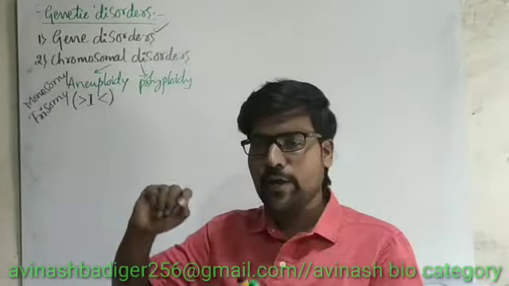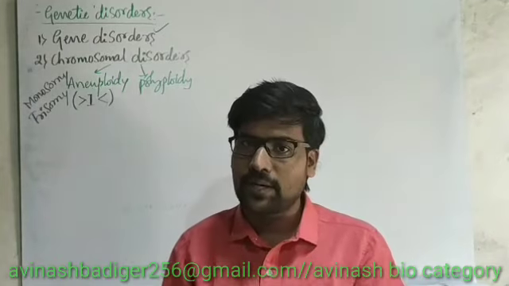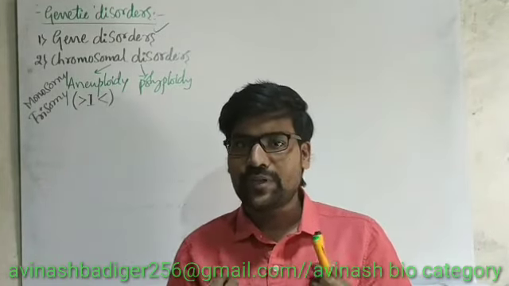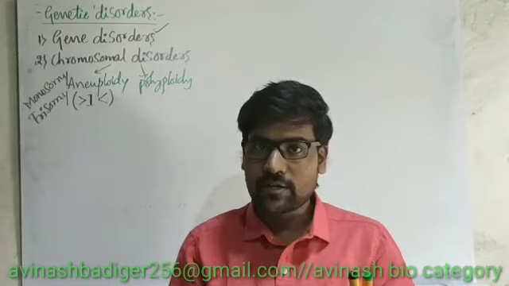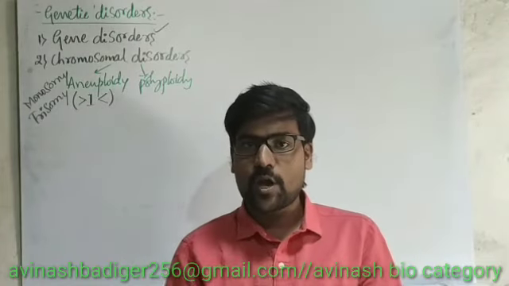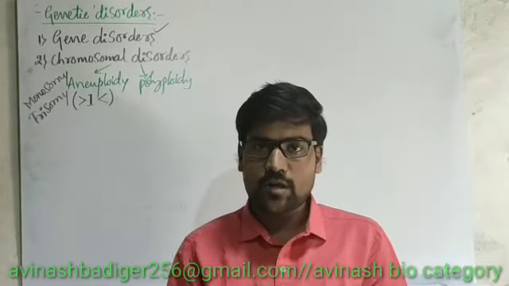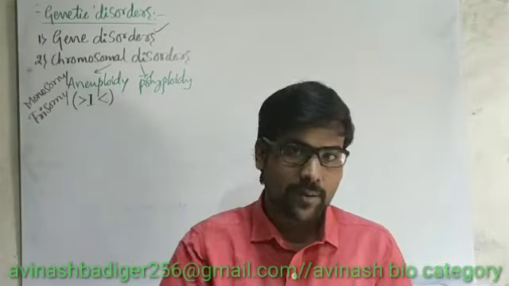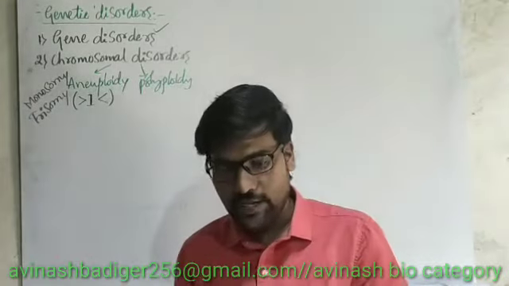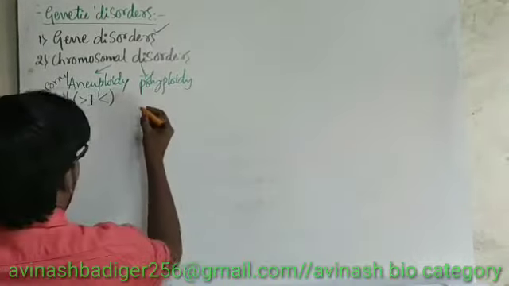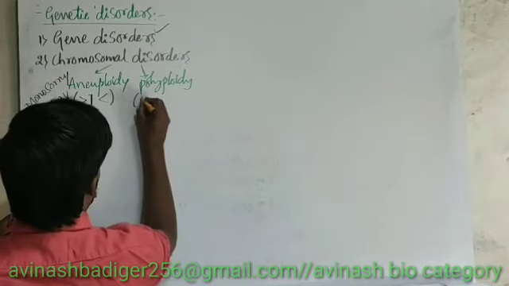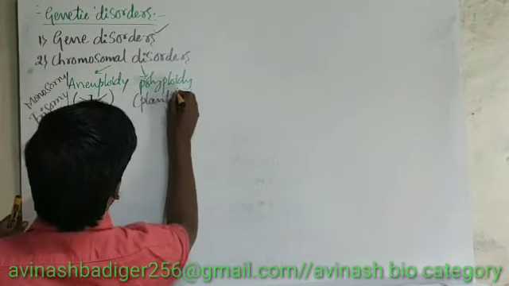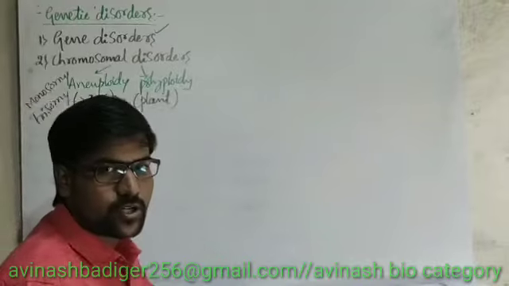In case of polyploidy, the whole set of chromosomes is multiplied. For example, we are diploid, not triploid. Sometimes a triploid condition may occur, or a tetraploid condition may occur, where the whole set of chromosomes is multiplied. That is a polyploidy condition, and usually we observe it in plants.